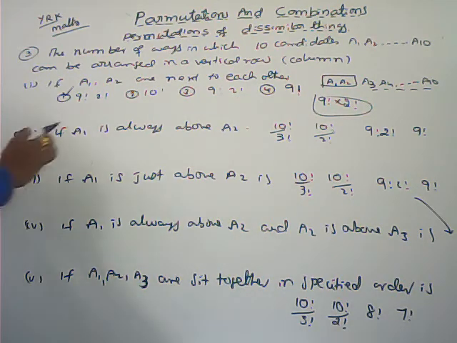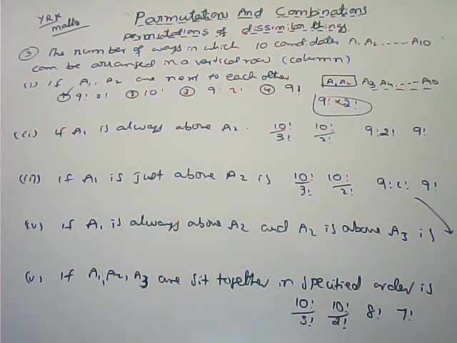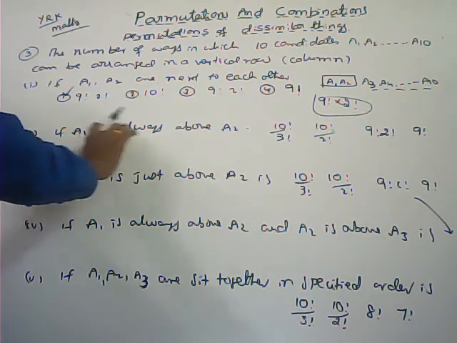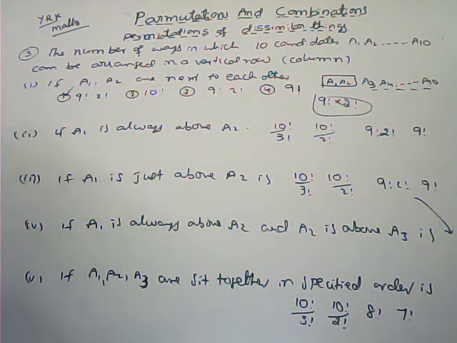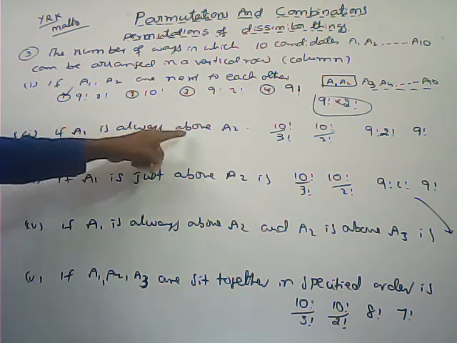Next one, A1 is always above A2. In every arrangement, A1 is always above A2. Here 2 types are there. See here, A1 is just above A2. A1 is always above A2.